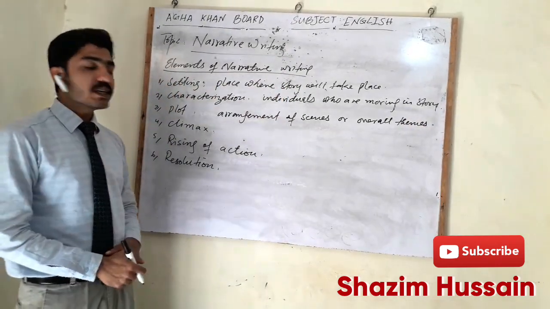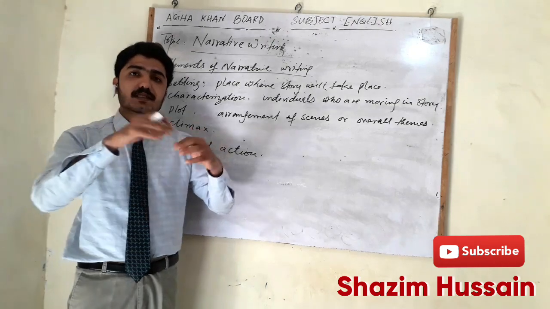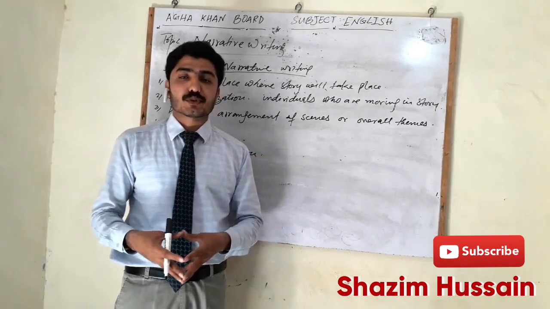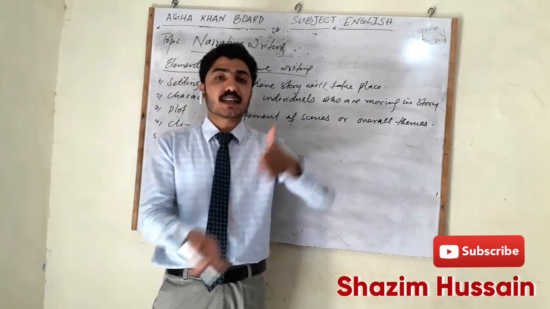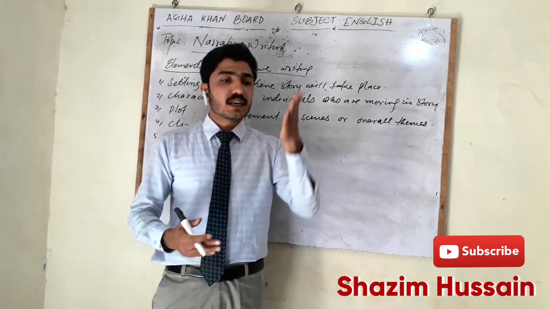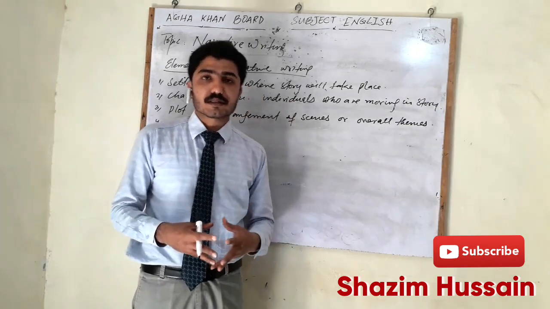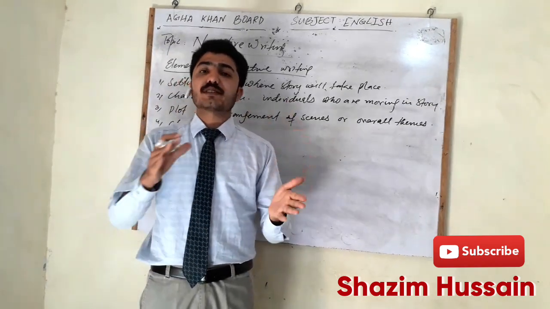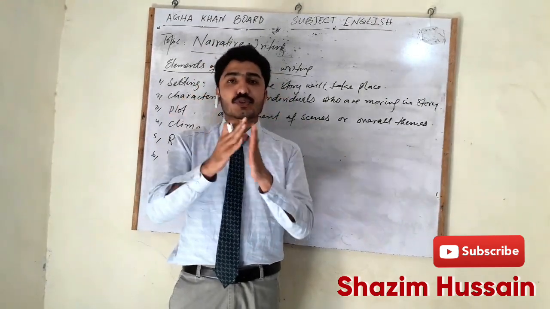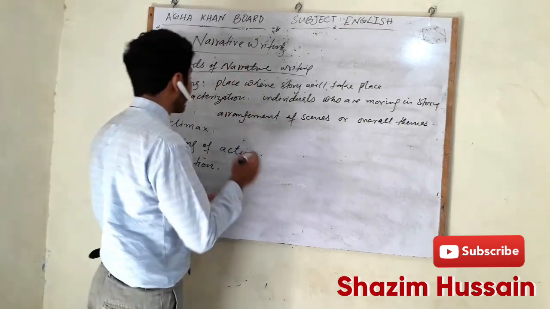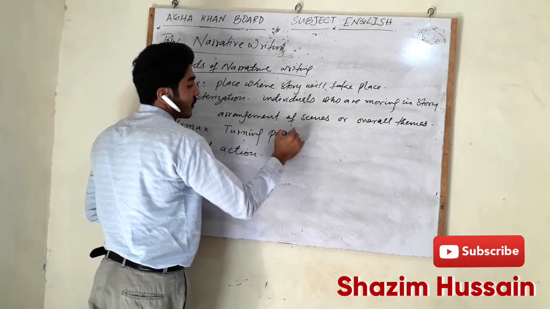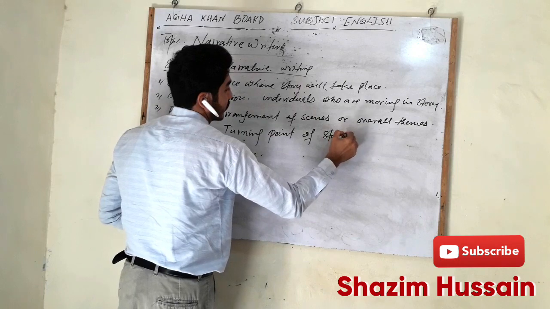Now the fourth point is climax. When a story reaches a point that is a turning point of the story, it is called the climax. For example, there is a sad story, it reaches the top and then turns into happiness. Or it is a happy story, it reaches the climax and turns into seriousness. There are two sides of any story, and between those two there is a climax. The story goes up and moves down. So the climax is the turning point of a story.